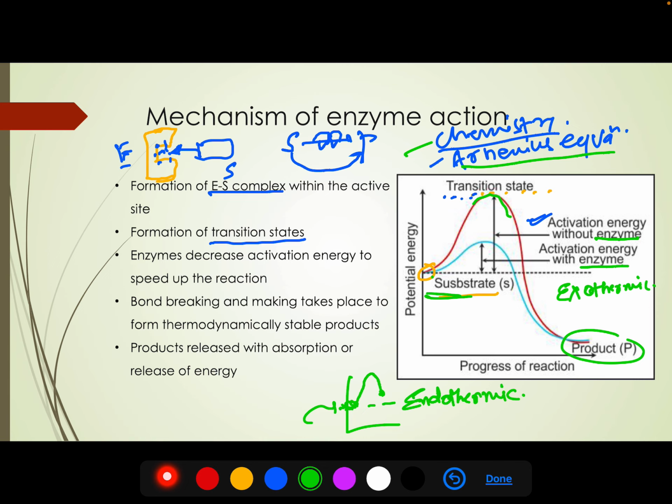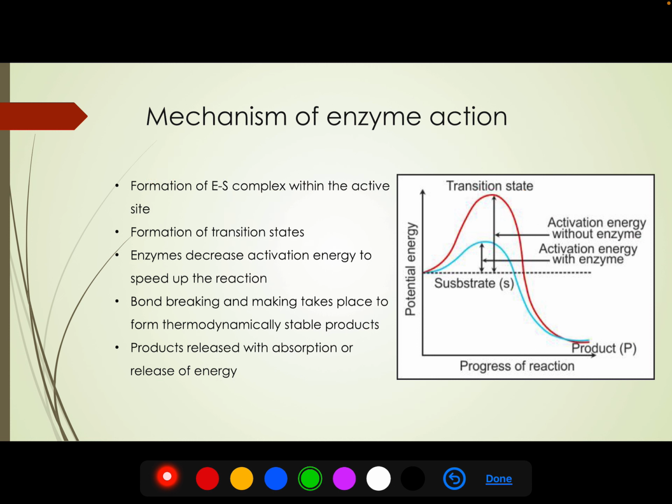So we will understand simply what activation energy is: the energy difference between the substrate energy and the energy of the transition state. The transition state is temporary and unstable, that's why it breaks into product. And in the last, the products are released with absorption or release of energy, which I have already discussed. So this was all about the mechanism of enzyme action, and I hope we have understood the points.